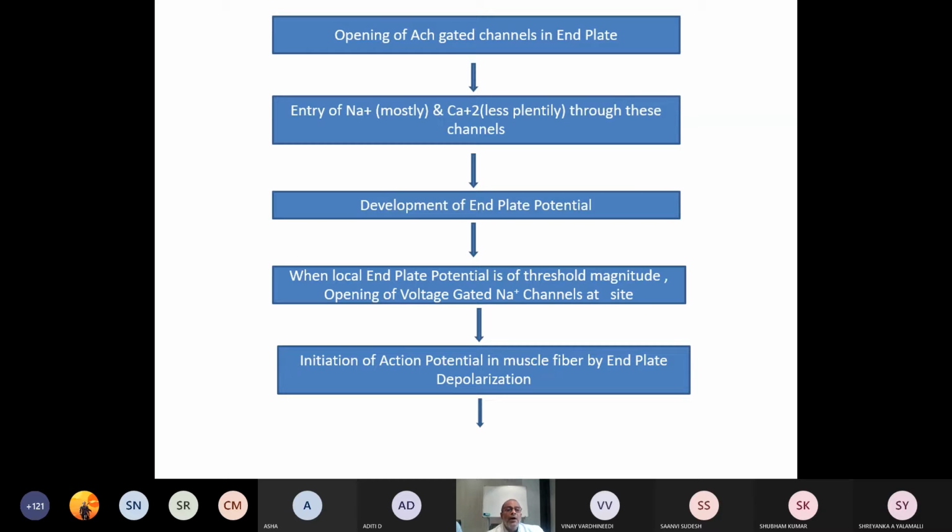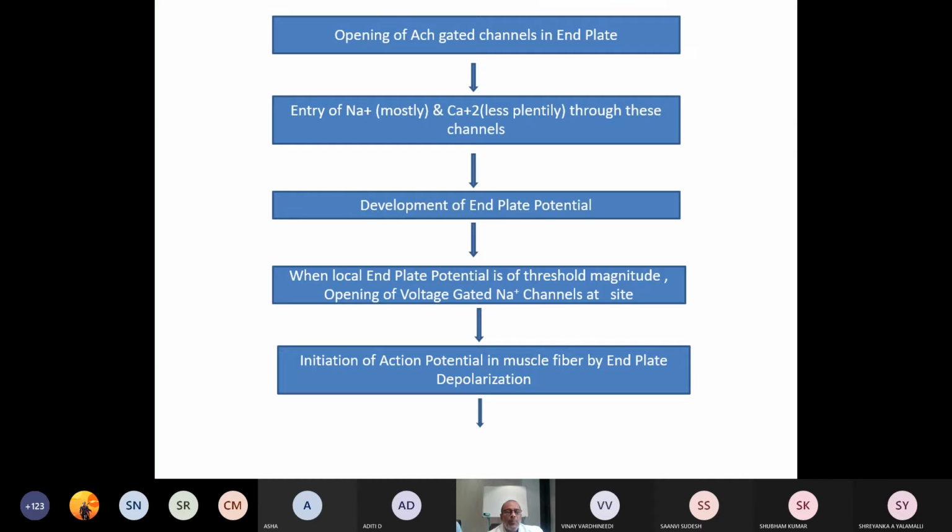Then at the point of attachment of acetylcholine on acetylcholine receptors in the motor end plate, acetylcholine gated channels open up in the end plate, and there will be entry of plenty of sodium. Less plentifully, calcium will also enter through these channels, as a result of which there is development of the EPP, that is the end plate potential.